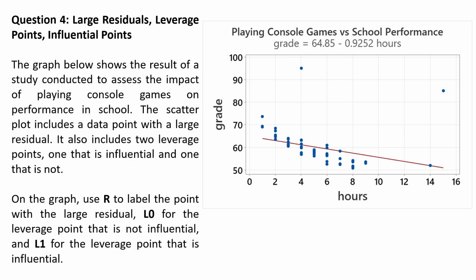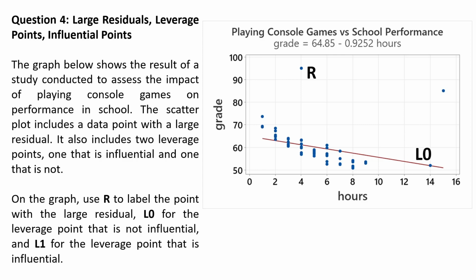Right, next moving on to residuals and leverage points. Here we have a graph. We have 3 data points that look like they're far away from the rest of the data. Those are the ones we need to label. A data point that only has a large residual is just simply a data point that's far away from the line of best fit. A data point that is a leverage point is far away from the rest of the data in the x direction. And so we have 2 leverage points.